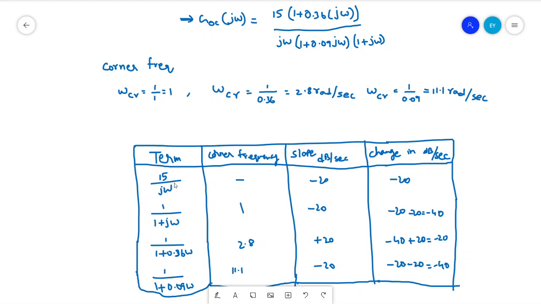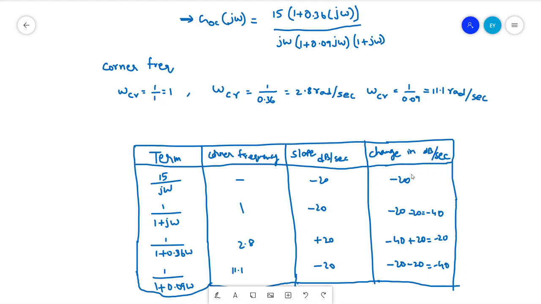Since it is a pole, it will contribute minus 20 dB, and the initial part itself is minus 20 dB. For the second pole, 1 by (1 plus j omega), the corner frequency is 1, and it will contribute minus 20 dB because it is a pole.